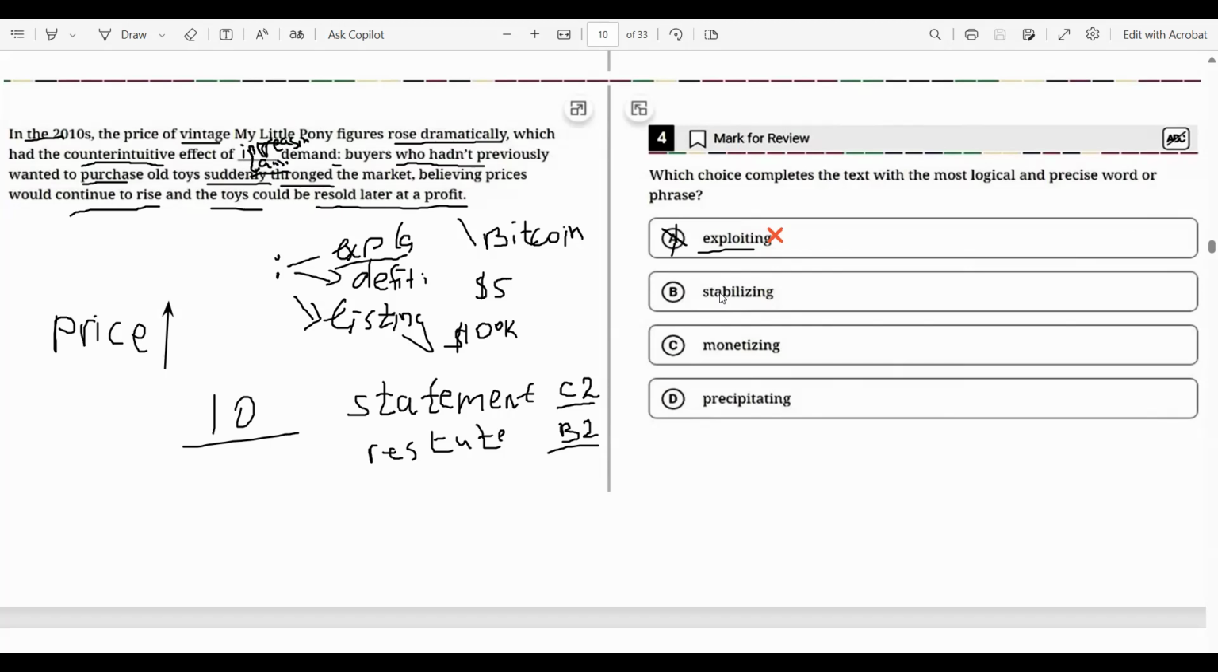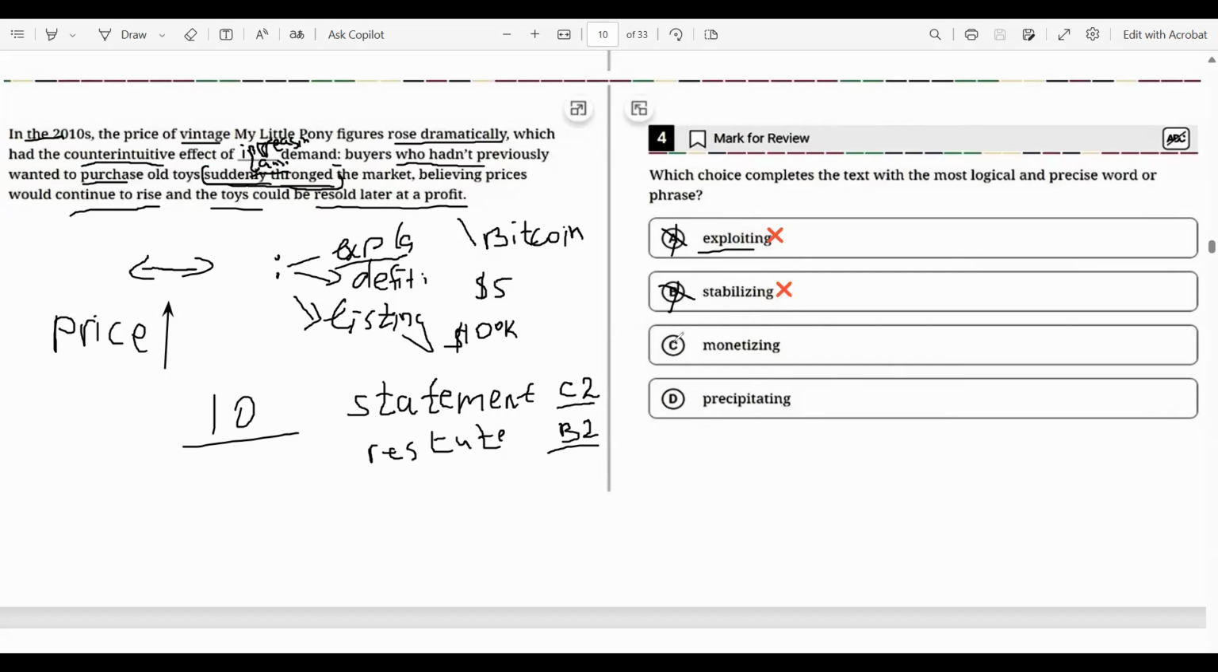Second one, stabilizing. If demand is stabilizing, the restatement part would be wrong, saying that buyers suddenly throng would be wrong if demand is stable. So demand should not be stabilizing. It's also wrong.